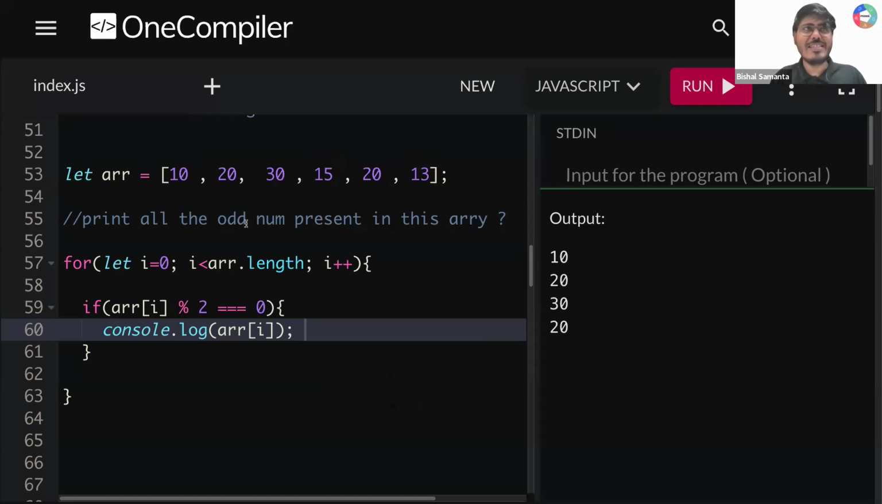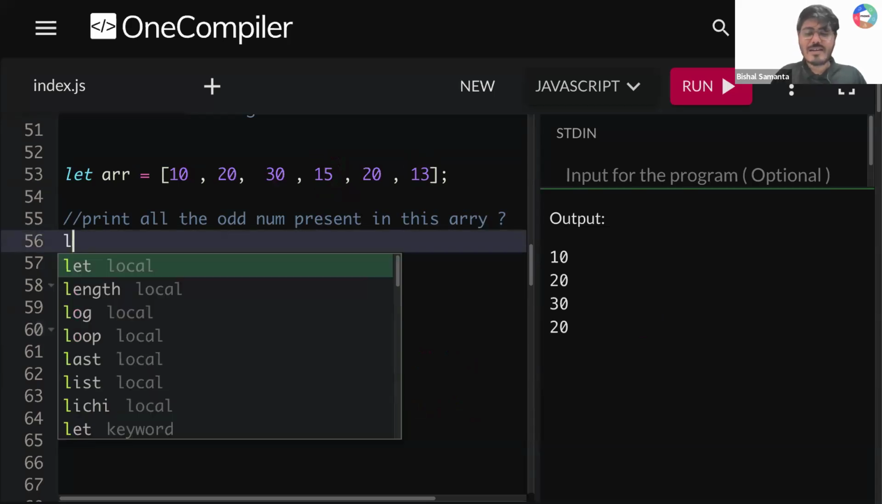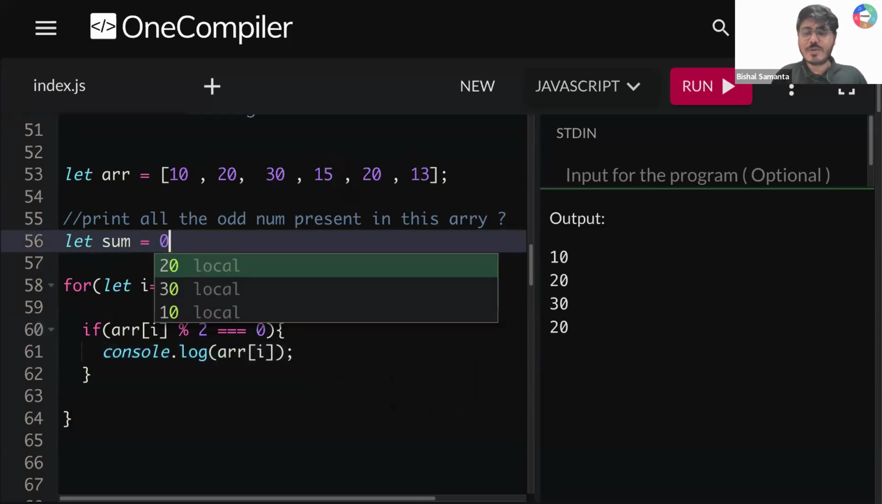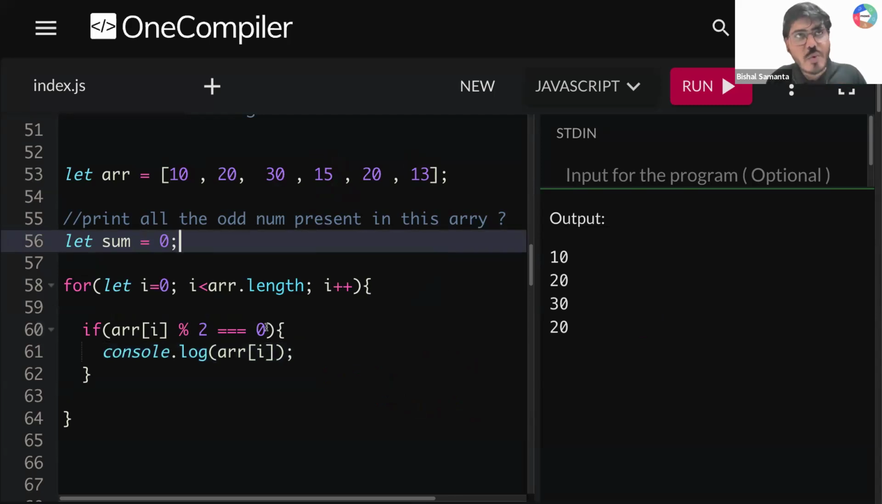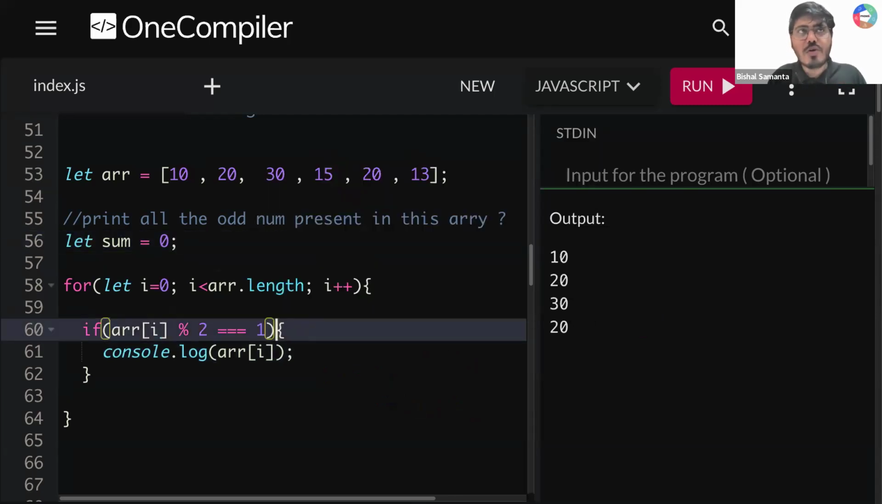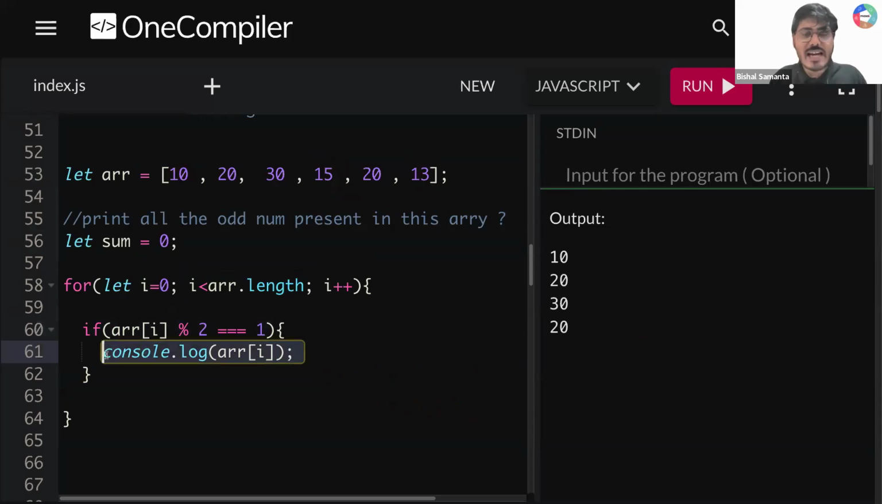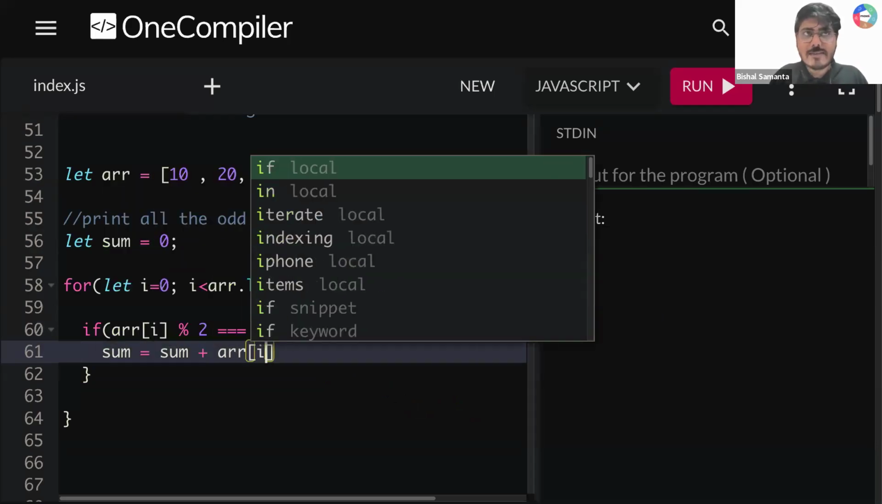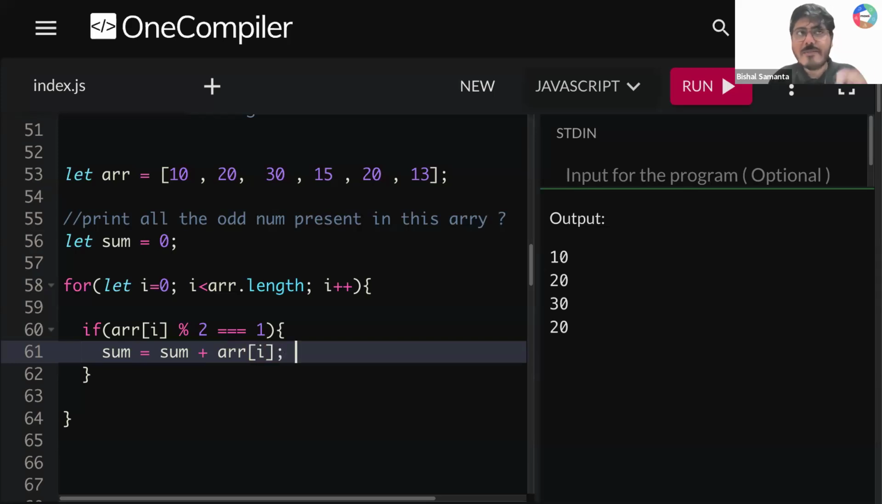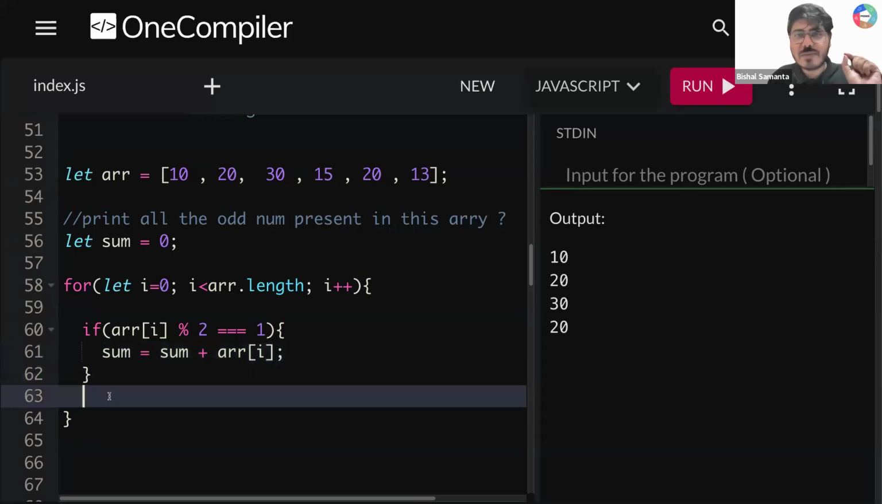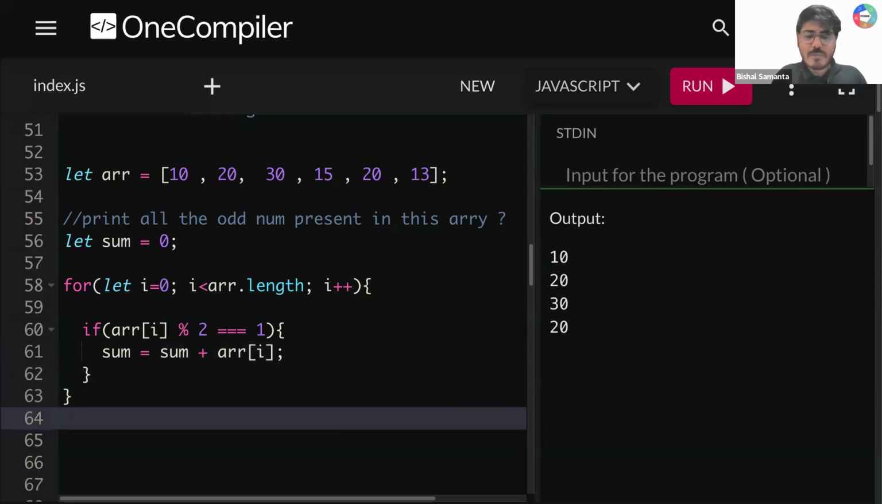Okay. So done, guys. So can I create a sum variable? So let sum is equal to 0. Now when you need to add, whenever you see array of I mod 2 is equal to 1, then only it is an odd number. So whenever you get an odd number, then only please add it into your sum variable. So here I'm writing sum is equal to sum plus array of I. So whenever you get an odd number, then only you will be adding into your sum variable, right? Okay. After that, I'm writing here console.log sum.